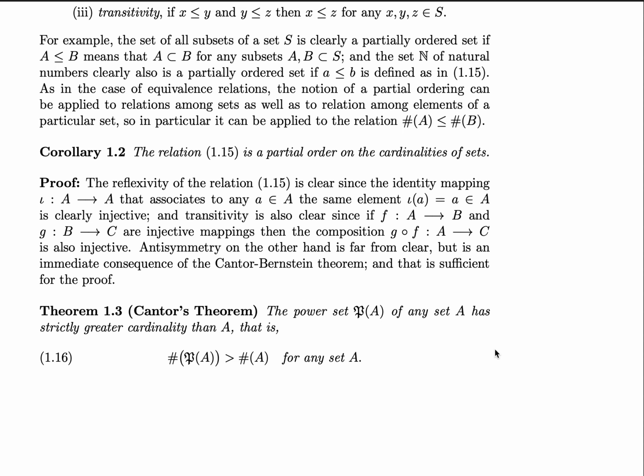The reflexivity of the relation 1.15 is clear since the identity mapping iota from A to A, which associates to any element a of A the same element iota of a equals a, is clearly injective. It is transitive, since if f from A to B and g from B to C are injective mappings, then the composition g of f from A to C is also injective. Antisymmetry, on the other hand, is far from clear, but if we consider the Cantor-Bernstein theorem again, we can get there, and this is sufficient for the proof to show that it is a partial order.